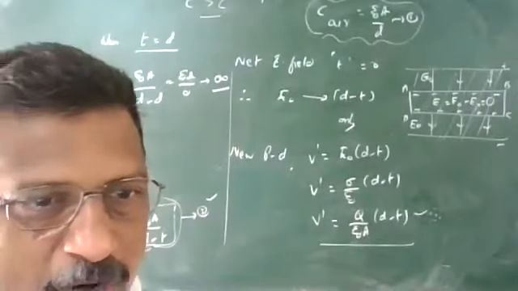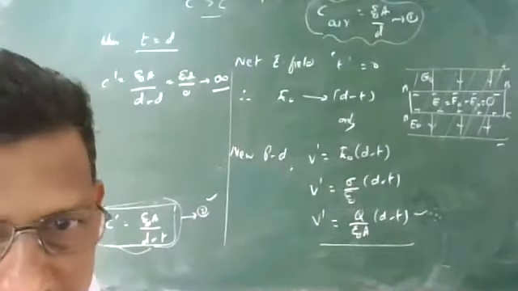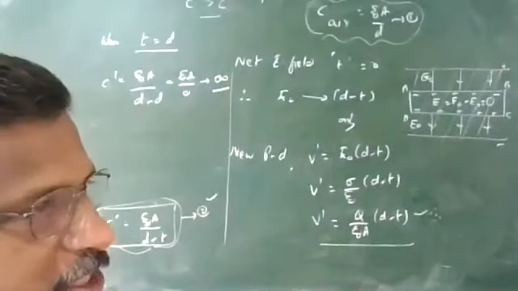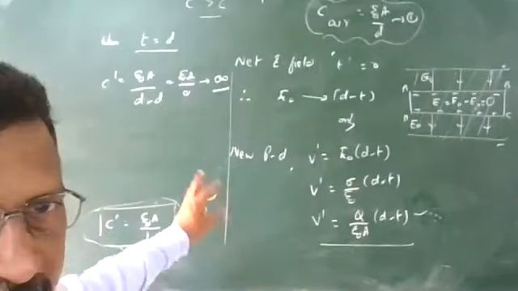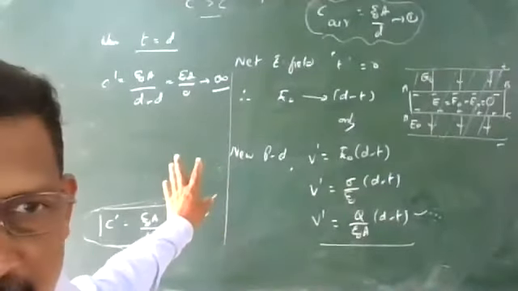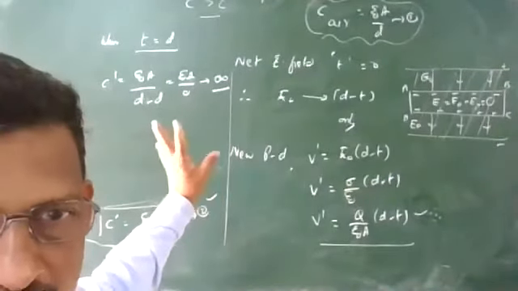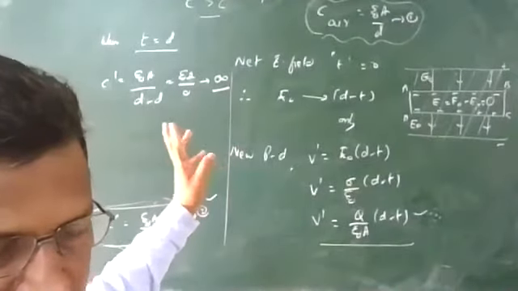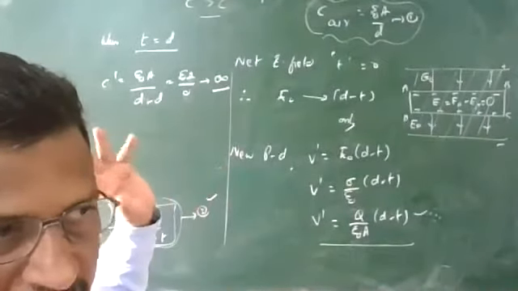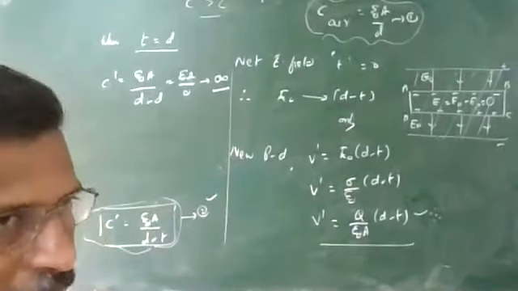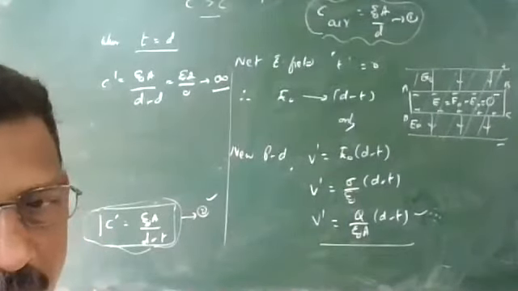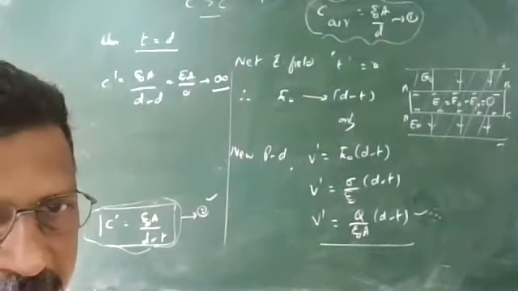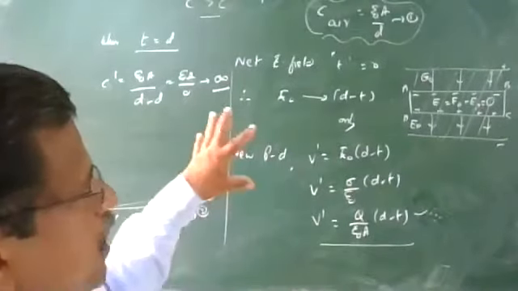Just like epsilon R for water we say 81, or for a mica sheet 6 to 7, for metals epsilon R is infinity. So when a conducting slab is inserted between the plates, capacitance becomes what? Infinity. Keep this point because epsilon R for metal is infinity. Very long back this was a question: what is the epsilon R for copper? Copper's epsilon R is infinity. Metal's epsilon R is infinity. So this part is completed.